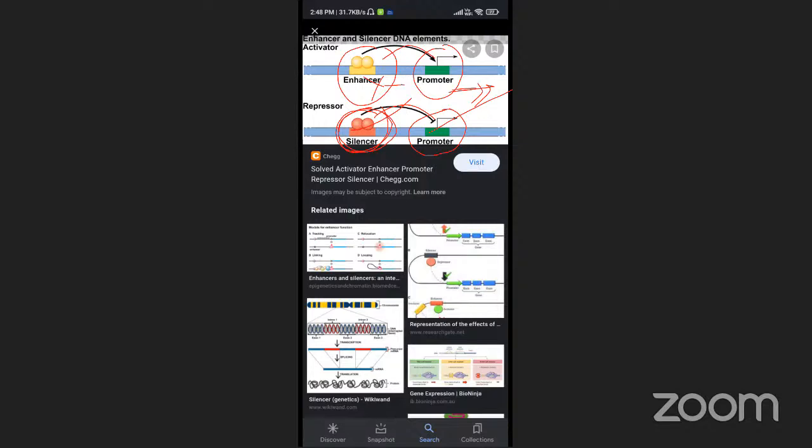Any doubt in gene or gene structure? Eukaryotic genes: promoter importance, enhancer importance, silencer, and structural gene importance. Is it clear? And here, gene amplification, loss, and rearrangement are not needed, as they are not involved in protein synthesis or transcription. The matter on pages 69 and 70 is not needed, because it is not involved in transcription.